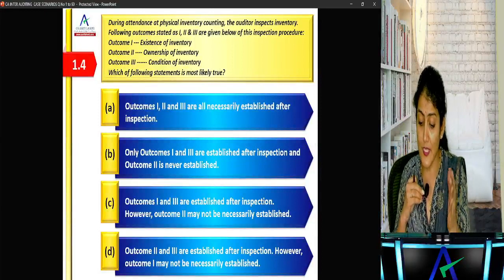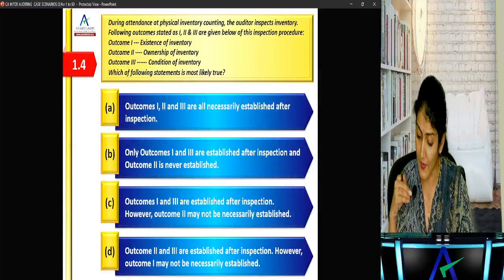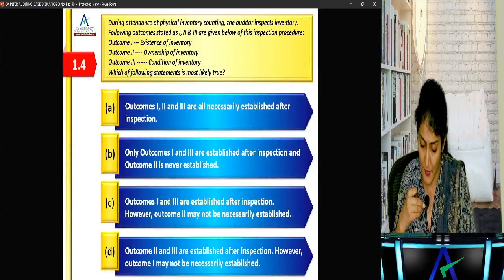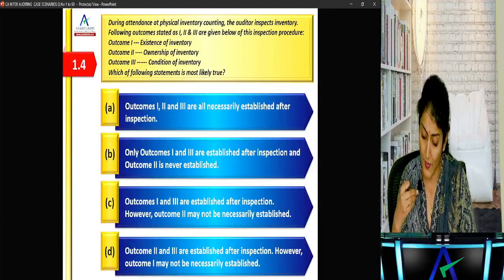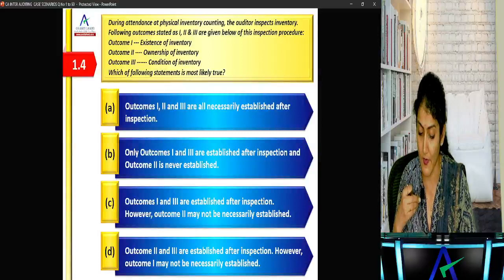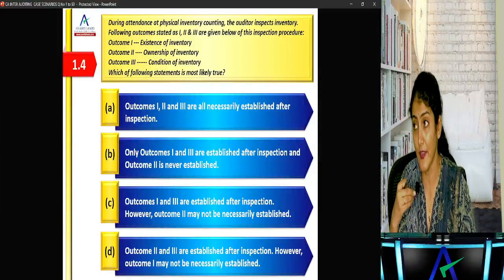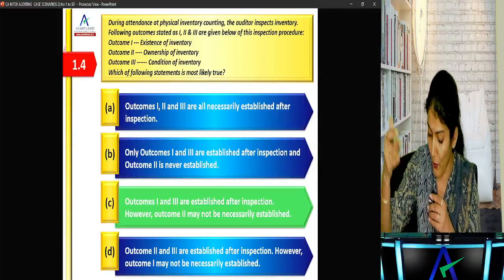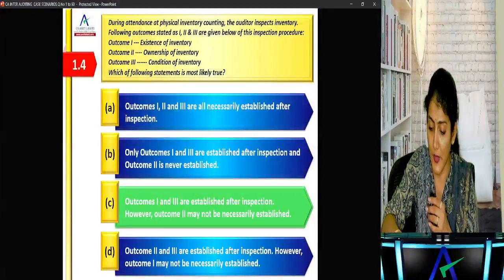Which of the following statements is most likely to be true? 1, 2 and 3 are necessarily established. 1 and 3 are established after inspection. 2 is never established. 1 and 2 are established. 2 may not be necessarily established. 2 and 3 are established. 1 may not necessarily be established. So when I attend the inventory count, existence and condition I compulsorily come to know, but ownership I may not necessarily come to know. So 1 and 3 are necessarily established, but 2 may not necessarily be established.